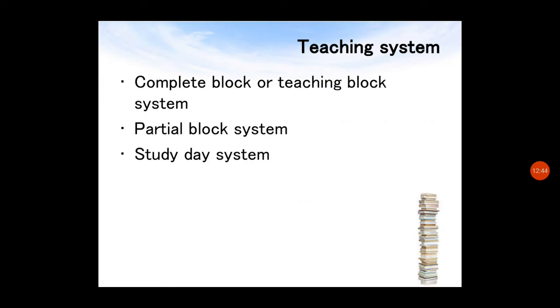That is the partial block system. There will be better collaboration between theory and practice in the partial block system, because the students can discuss the clinical experiences in the theory classes.